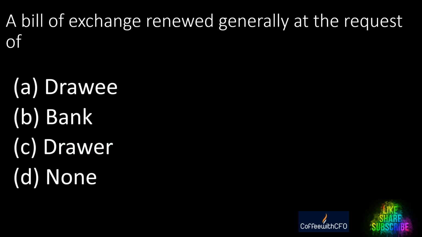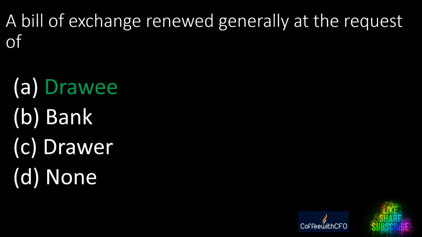Next question. A bill of exchange is renewed generally at the request of A. Drawee, B. Bank, C. Drawer, D. None of these. I repeat the question. A bill of exchange is renewed generally at the request of A. Drawee, B. Bank, C. Drawer, D. None. And the answer is drawee.